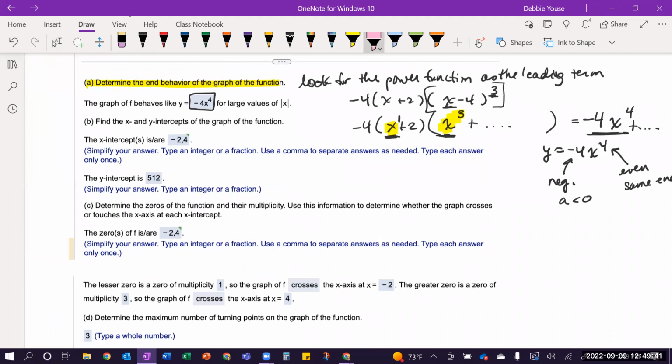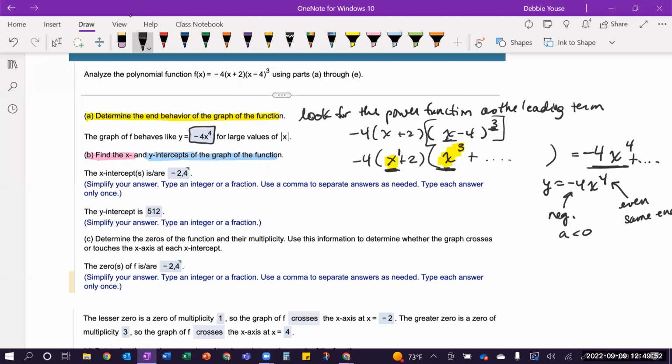Then I get to part B, where I'm going to talk about the x-intercepts and the y-intercept of the function. So if we focus on the x-intercept first, x-intercept, remember, means the same thing as real zeros. So because it's in factored form, I can find those easily. So my factors are x plus 2, which would have been x minus a negative 2. So therefore, my real 0 or x-intercept value is a negative 2.